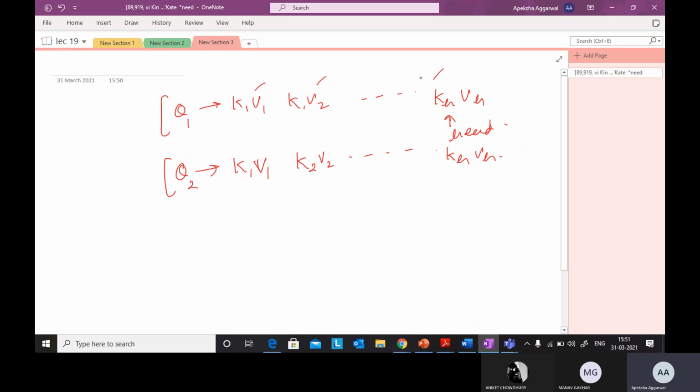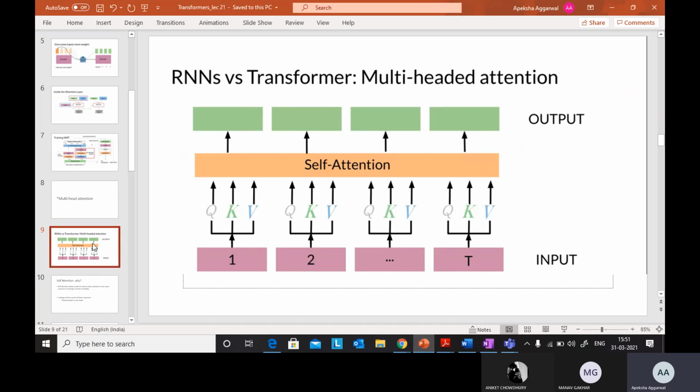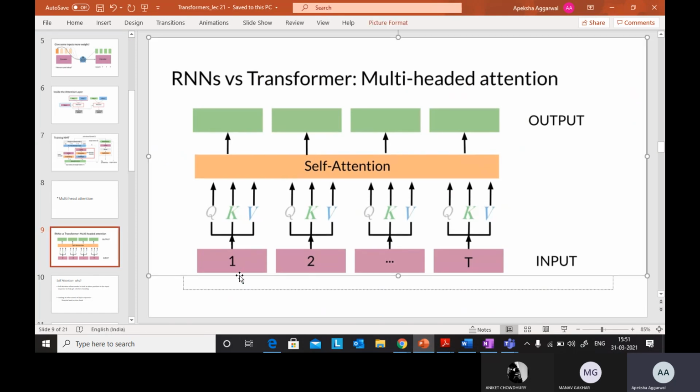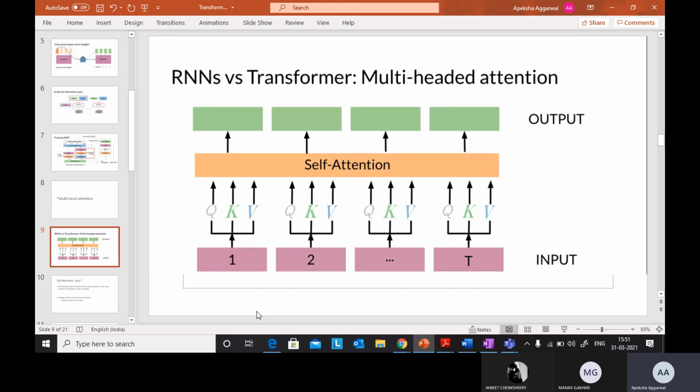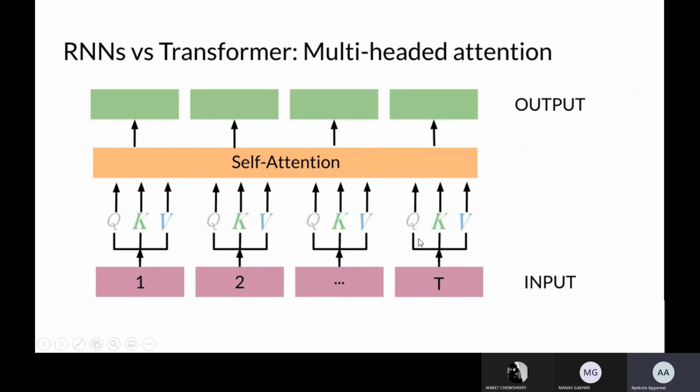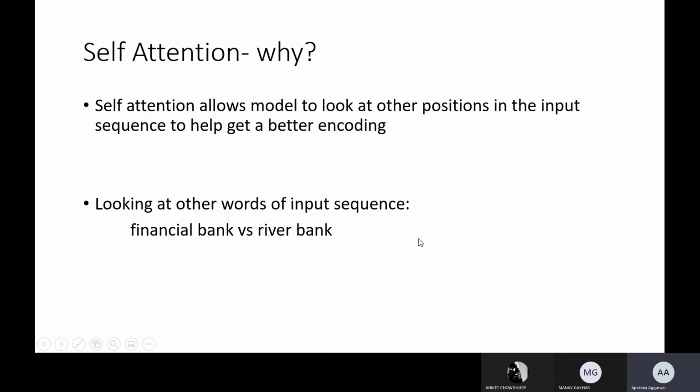So we have key value vectors associated with each and every word that we give as input, and self-attention is just looking at the input sentence itself. Now I have answered this question: why? Because self-attention allows us to look at other positions in the input sequence to help get a better encoding.